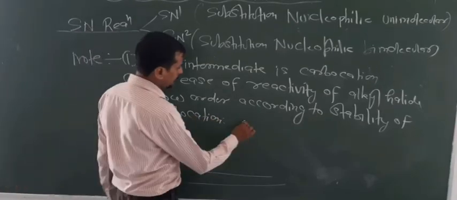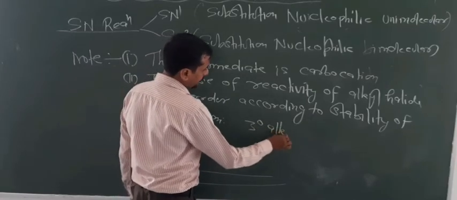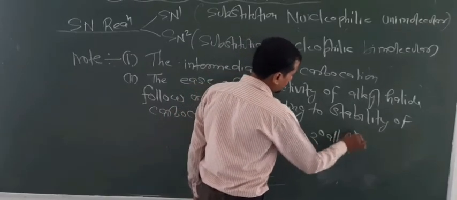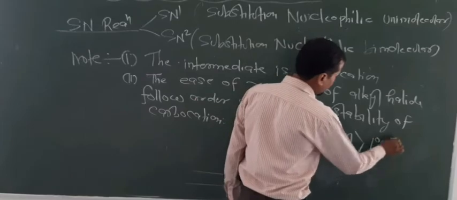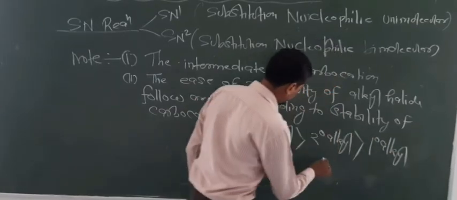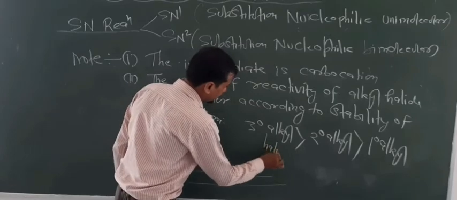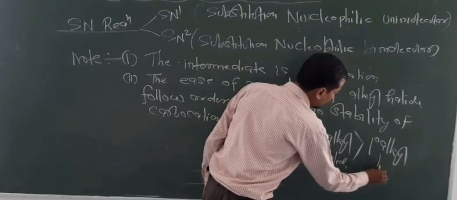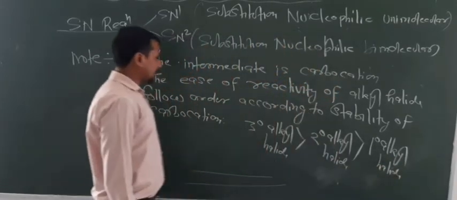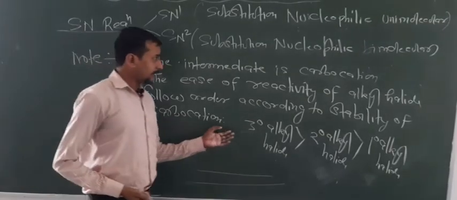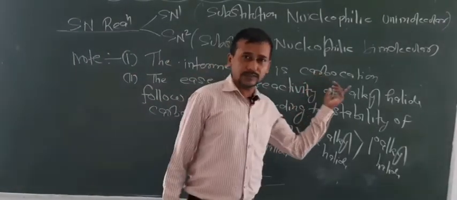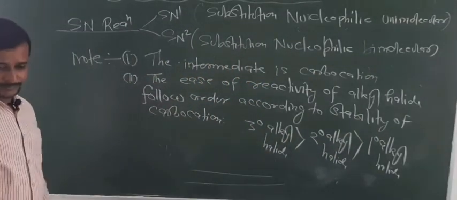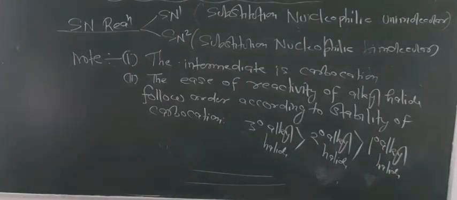Now 3 degree alkyl halides are more reactive than 2 degree alkyl halides, which are more reactive than 1 degree alkyl halides. So this reactivity order you can find by the stability of carbocations. I told you how we look at the stability of carbocations, either by inductive effect, hyperconjugation, or resonance.